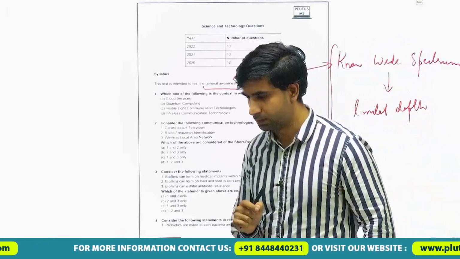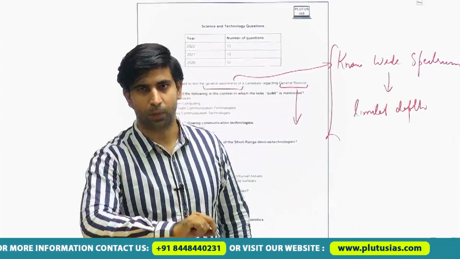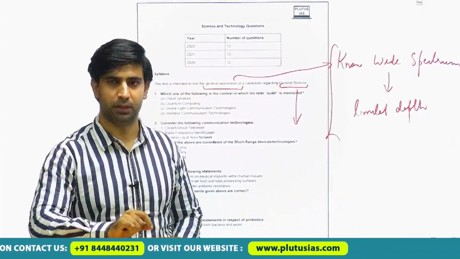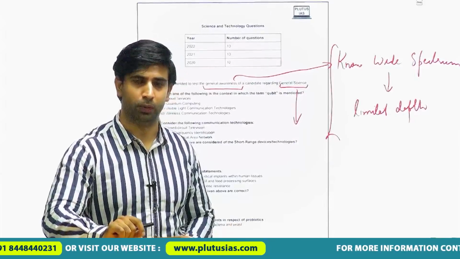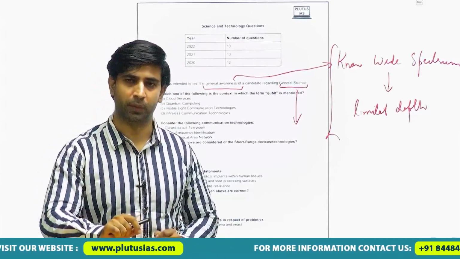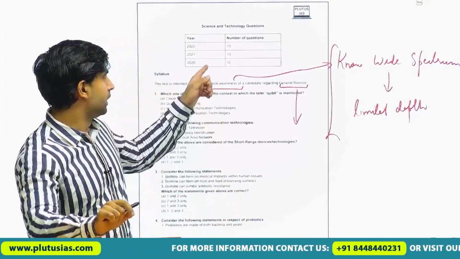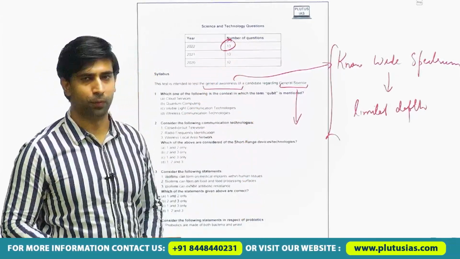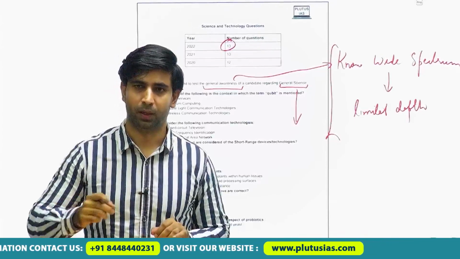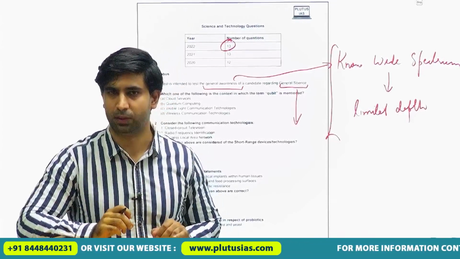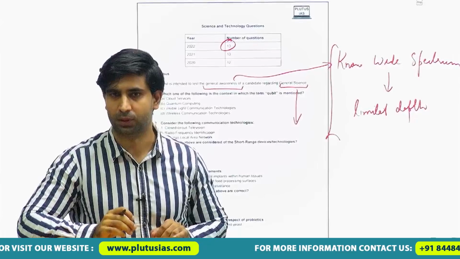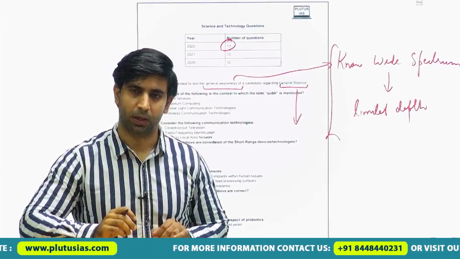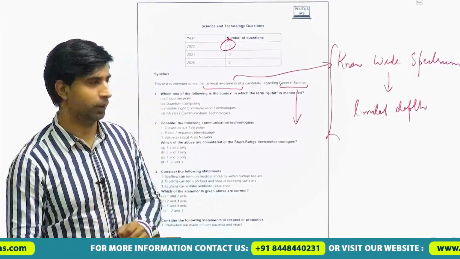In today's lecture, I will be discussing various questions that UPSC has asked in the year 2022. As mentioned in my first class, UPSC asked 13 questions in the year 2022 from the science and technology part, which is a very significant number of questions in the prelims exam, and we are required to study it thoroughly.